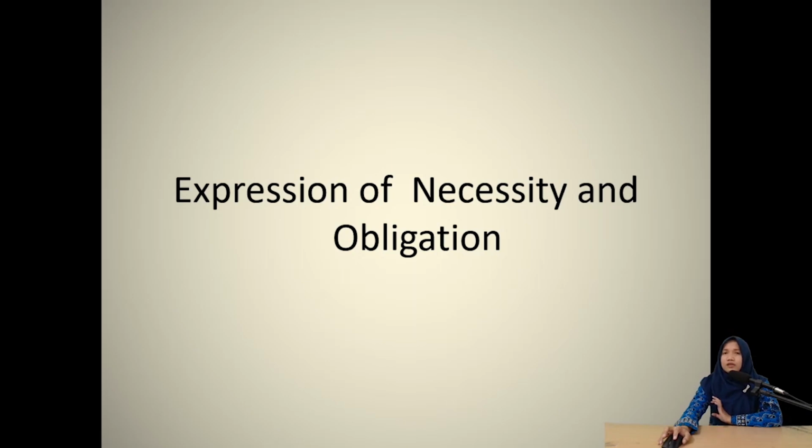For example, I have to finish my homework. From my sentence, there is a word have to. Have to means it is related to obligation or necessity. That is just one of the examples. Okay, let's find out the detail. What is it about actually?